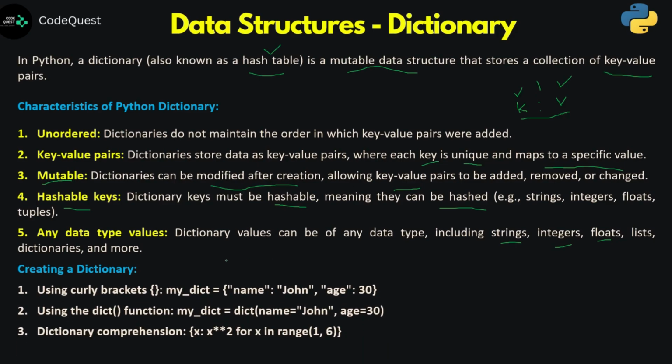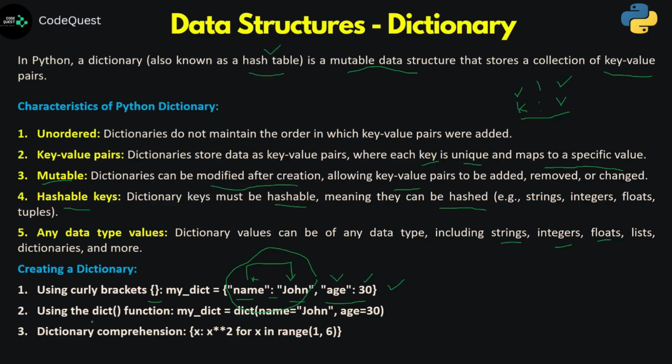Now, how do we create a dictionary? We can use the same curly braces we used earlier in the creation of a set. But here things are a little different, because each item is a combination of two things: one is your key, the other is your value. So in this context, this item carries two parts separated by a colon. This is your key and this is your value. Similarly, the second item has its own key and value. So here we could create a dictionary having two items, where each item is a key value pair.